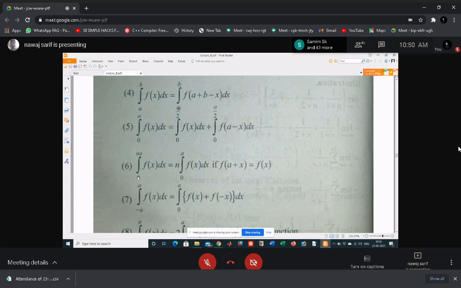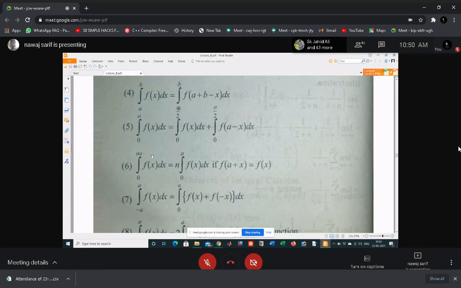Here n is outside the limit, and n is any constant.